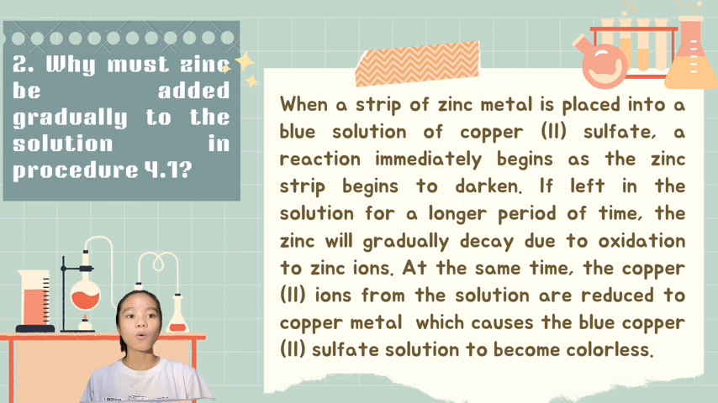Number 2. Why must zinc be added gradually to the solution in procedure 4.1? When a strip of zinc metal is placed into a blue solution of copper sulfate, a reaction immediately begins as the zinc strip begins to darken. If left in the solution for a longer period of time, the zinc will gradually decay due to oxidation to zinc ions. At the same time, the copper II ions from the solution are reduced to copper metal, which causes the blue copper II sulfate solution to become colorless.